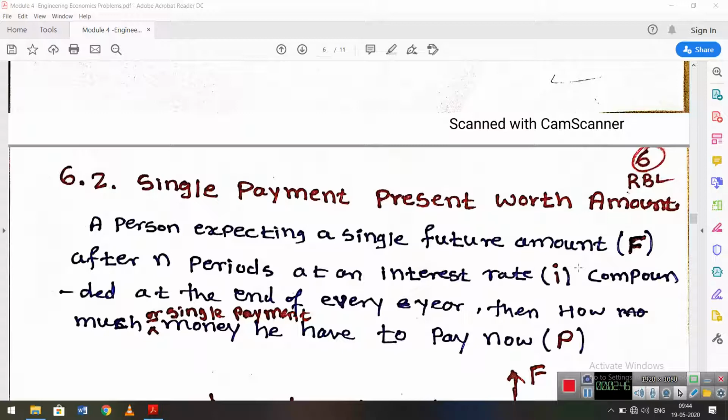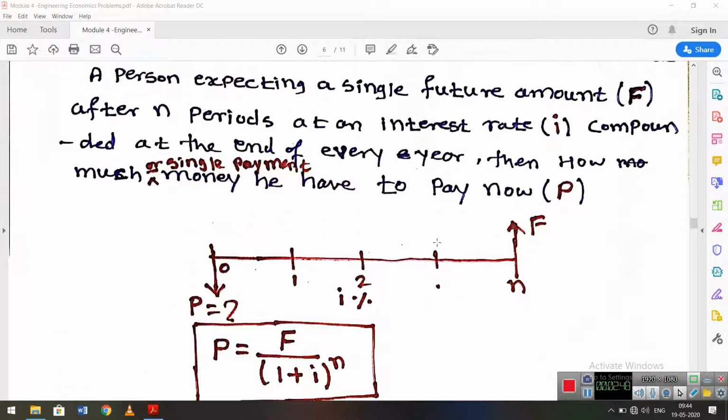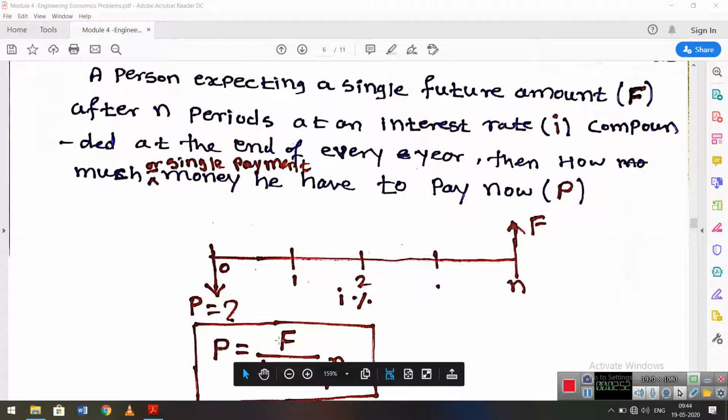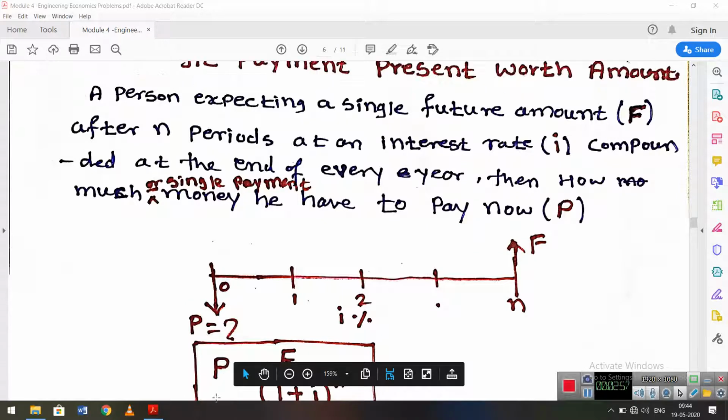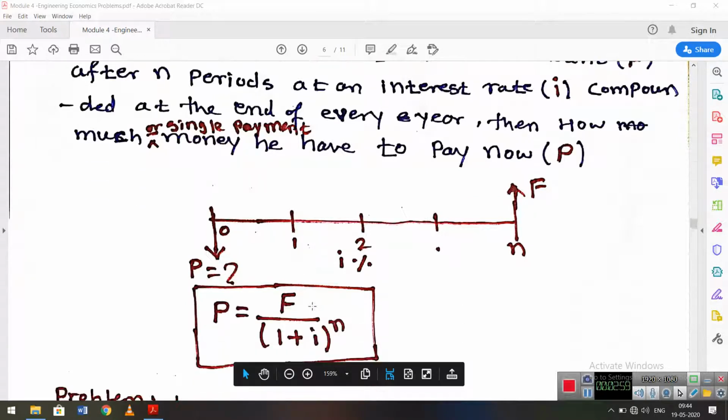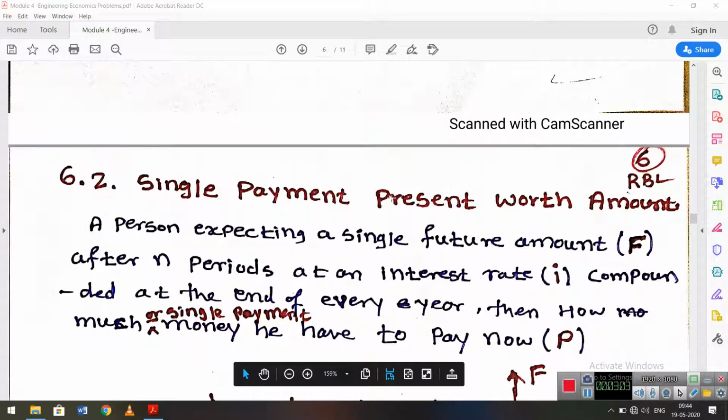The same equation once again, there is no change. Here they have asked for the present amount, whereas earlier they asked for the future amount. So the present amount is P is equal to F by (1 plus I) raised to n. This is the single payment present worth amount.